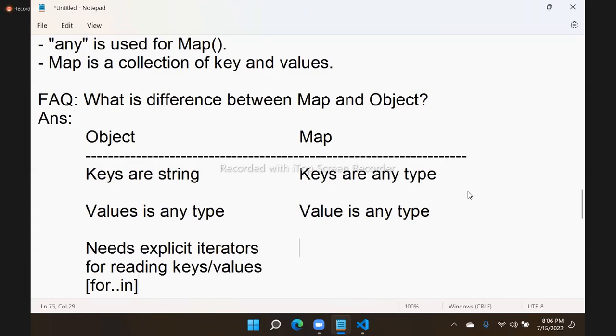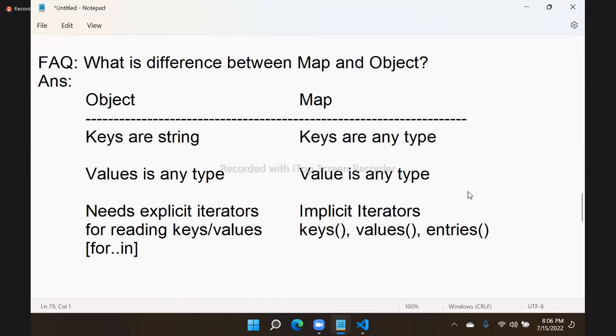But here, map has implicit iterators. Implicit iterators: it has keys, values, and entries. These are used to read all keys, read all values, and read all keys and values. So without using explicit iterators, you can simply read all the keys and values. For that we have ready-made methods like keys, values, and entries.